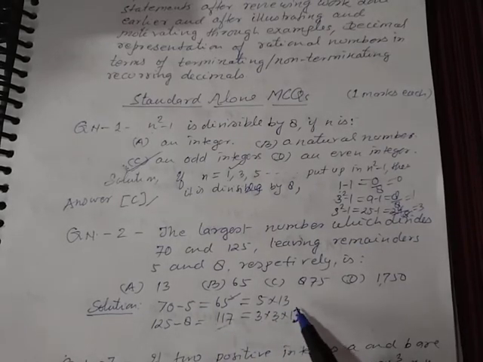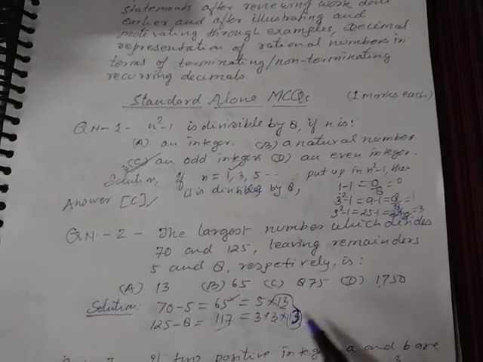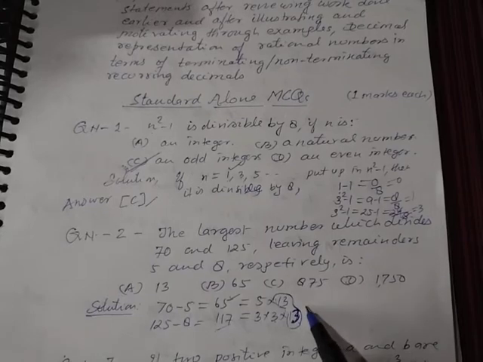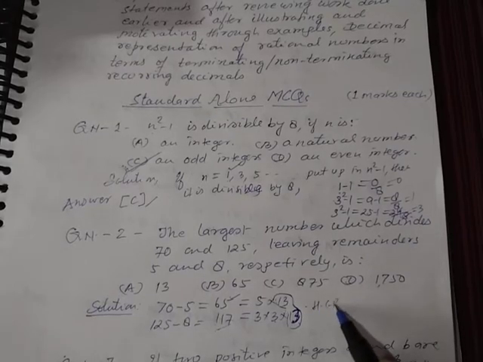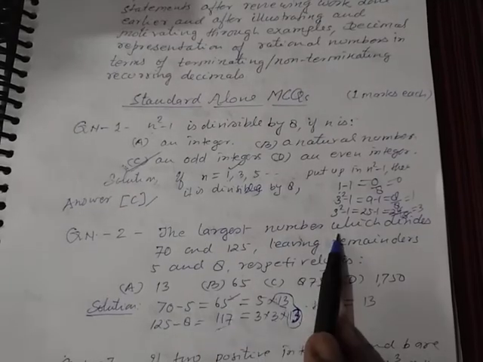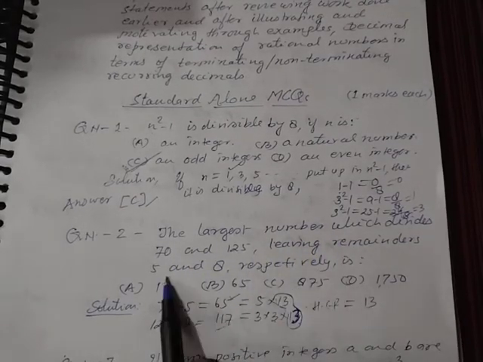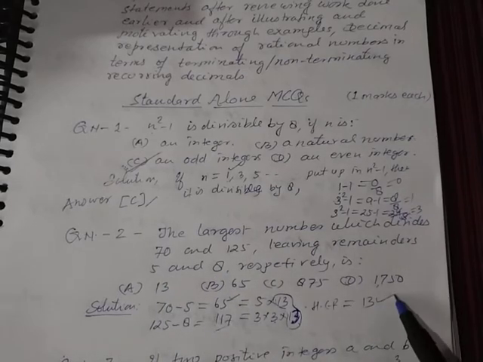Okay students, so what is the common factor? The common factor is 13. So your HCF will be 13. The largest number which divides 70 and 125, leaving remainders 5 and 8, is 13.